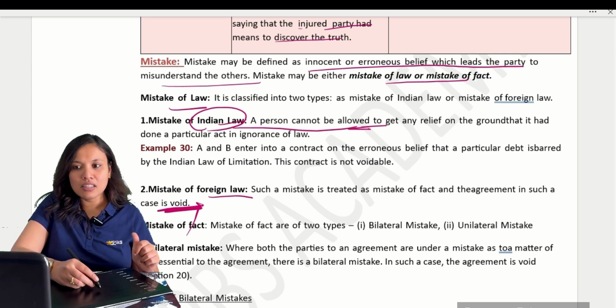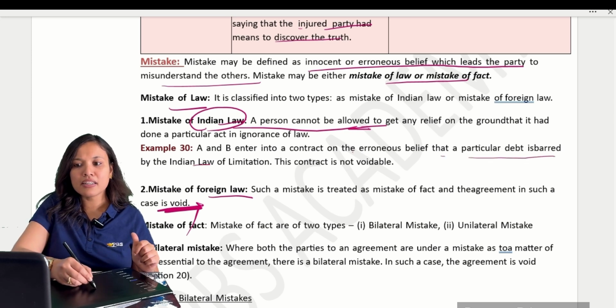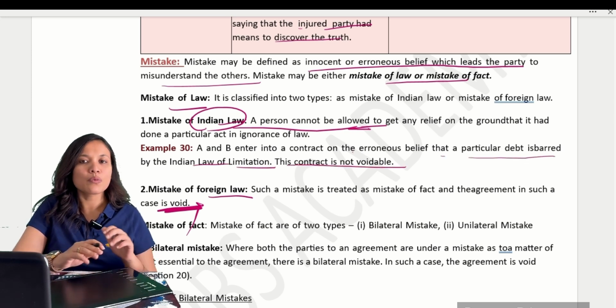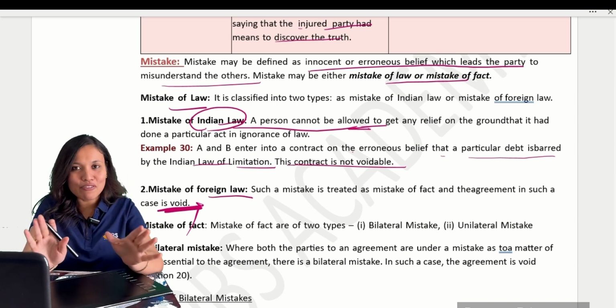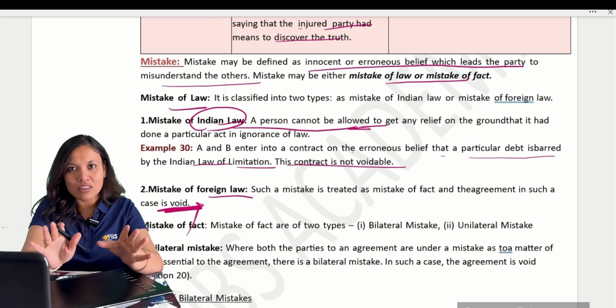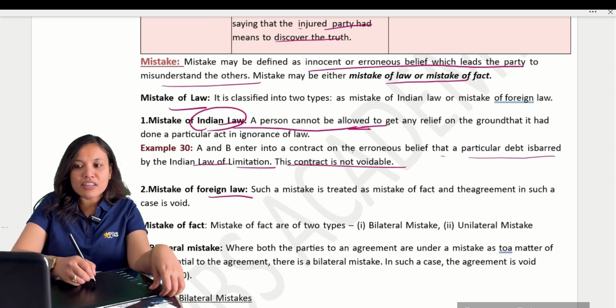Now, mistake of Indian law, let us see. A and B enter into a contract on the erroneous belief that a particular debt is barred by Indian law of limitation. This is not voidable. If you don't know, the contract will be valid only. It will not become void or voidable. Indian law. But foreign law, it will become void. Are you clear? Now coming to the mistake of fact.